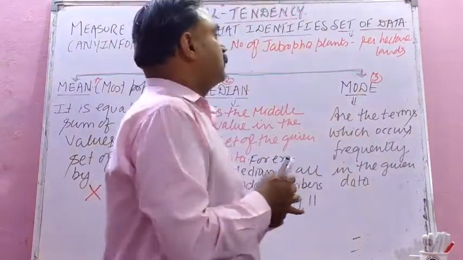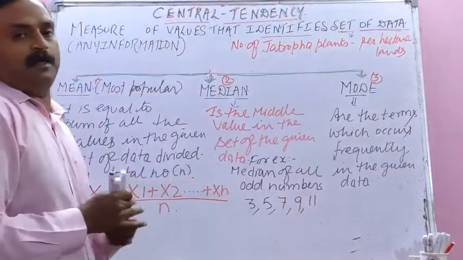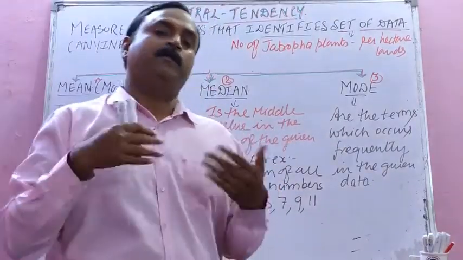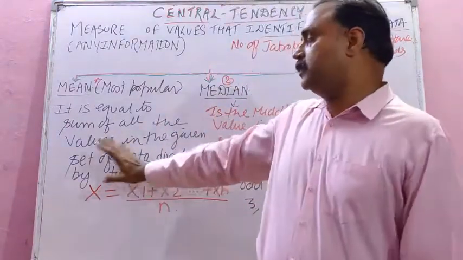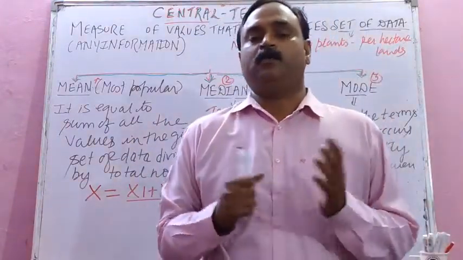Isn't it? So this is all about your central tendency. Children, in this way we complete our first term course of class 11th biotech. Thank you very much.